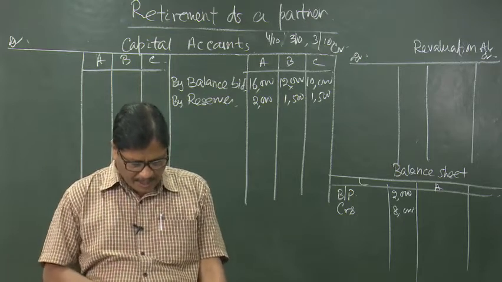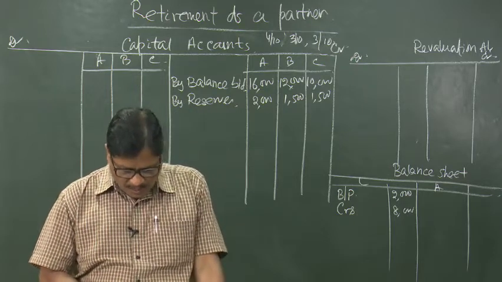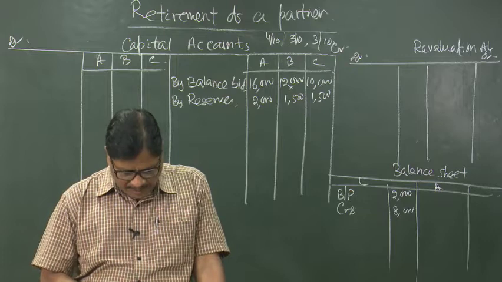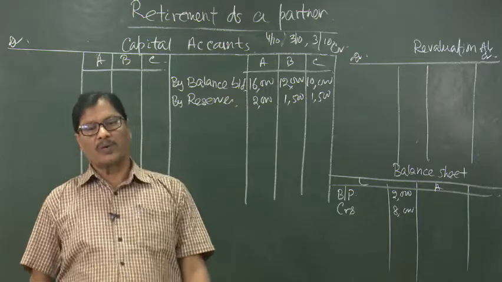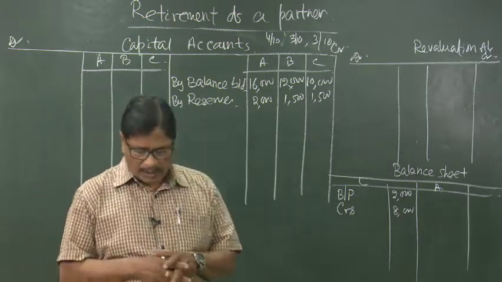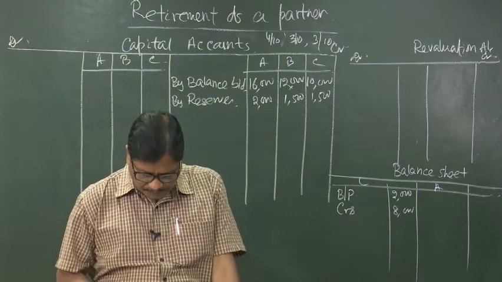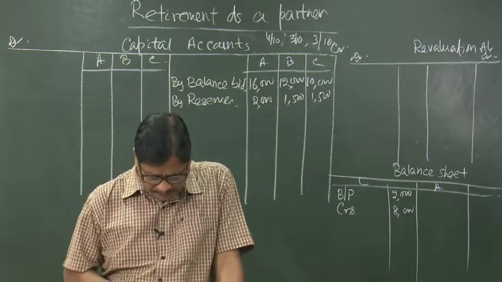B retires on that date on the terms that the goodwill of the firm is to be valued at rupees 7,000. There was no goodwill. So, when goodwill will be valued, we can adjust through their capital accounts. So, what is their profit sharing ratio? Let us see first of all, because without the gaining ratio we cannot distribute it.